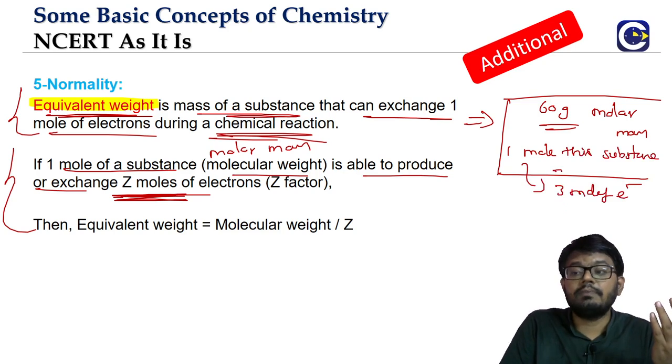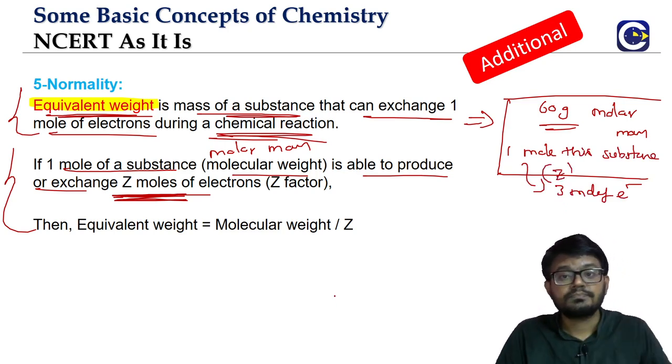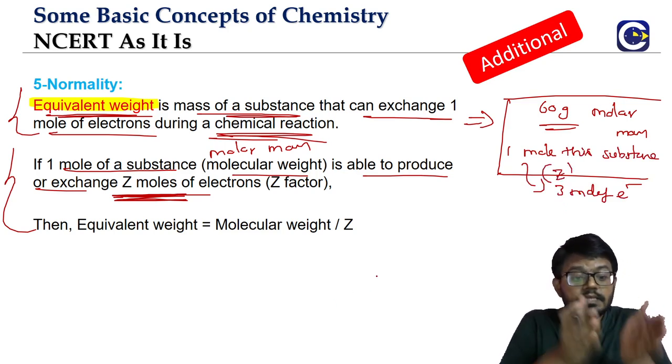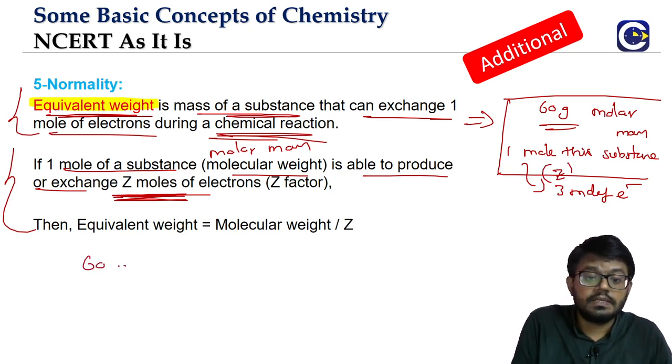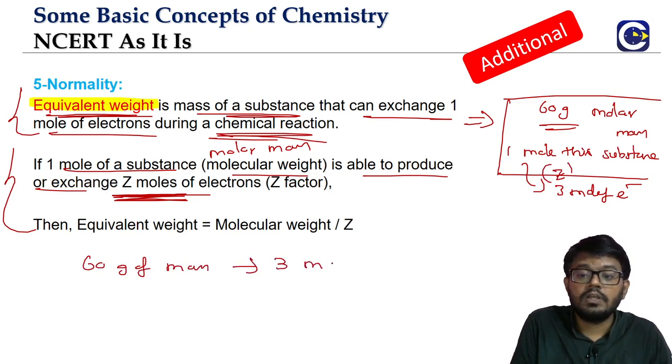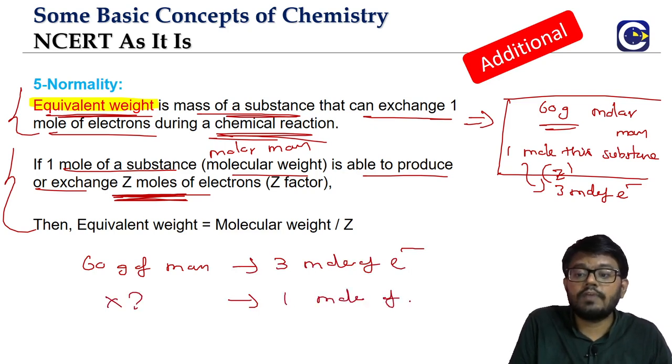So here Z will be 3. It means 60 grams of mass is giving me 3 moles of electrons. I want to know how much mass will give me exactly 1 mole of electrons, because that is my definition of equivalent weight.